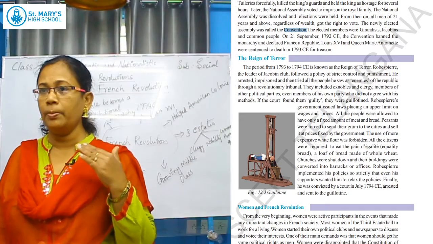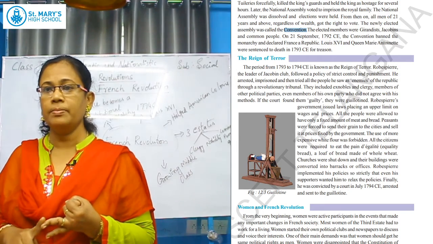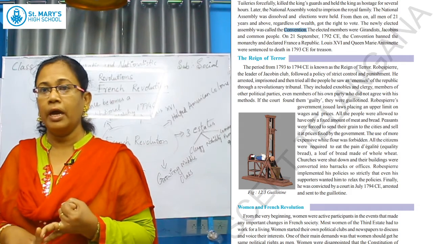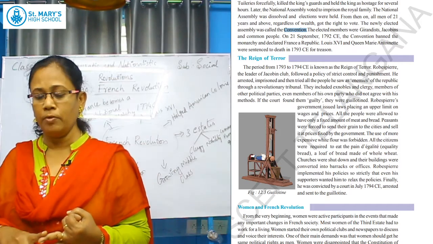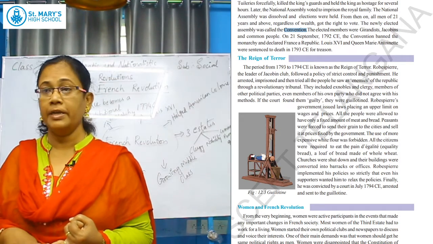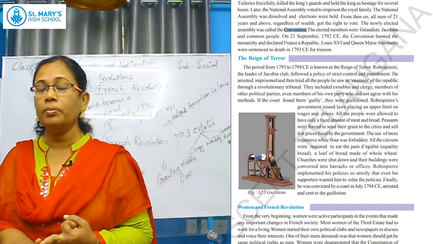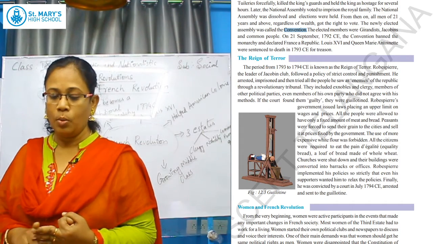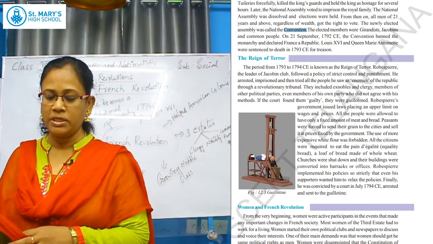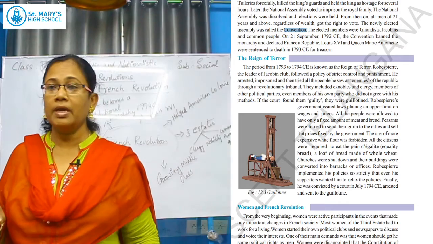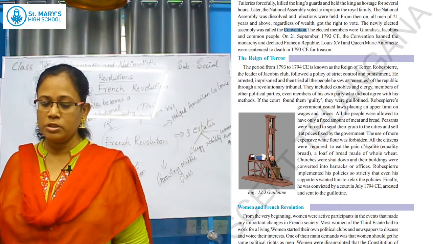First, children, remember the changes. First, monarchy rule was there, then the constitution was drafted and the National Assembly was formed. Later the National Assembly was dissolved. In which year? In 1792. Then what was formed? The Convention was formed. In this, the elected members were Girondins, Jacobins and common people. On September 21, 1792 CE, this Convention also was banned.